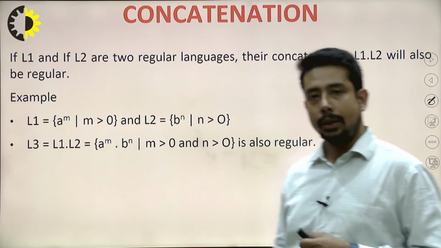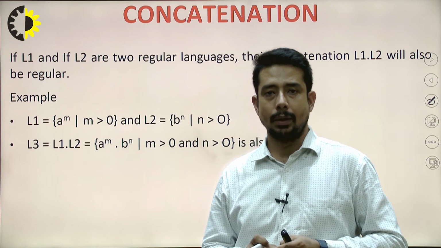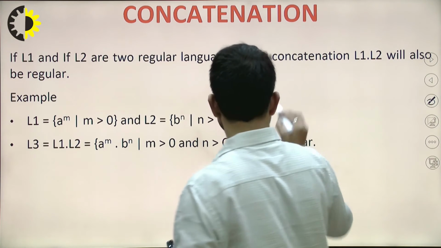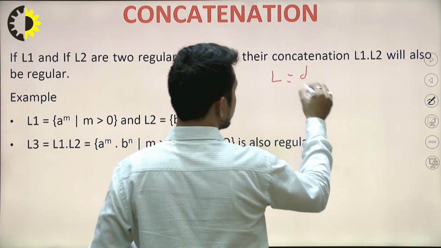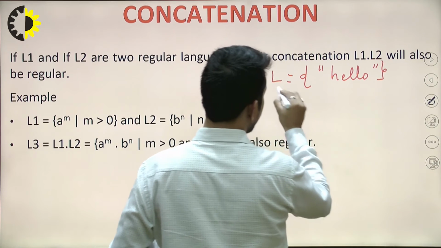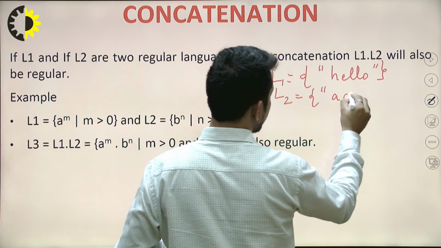Next comes concatenation. Concatenation is somewhat similar to what you learned about union, a combination of both. Suppose a language L1 is determined by hello and another language L2 is determined by, say, suppose, is.